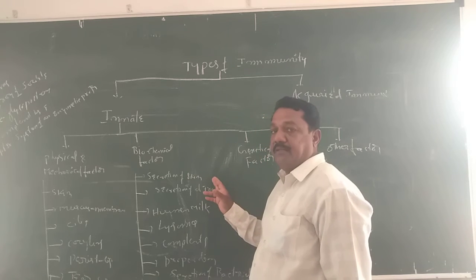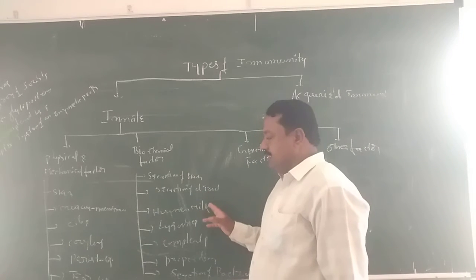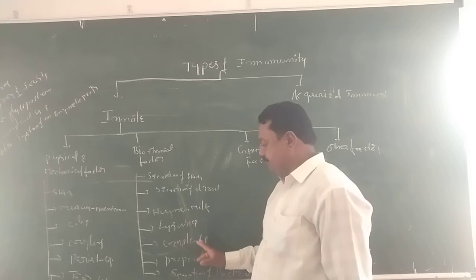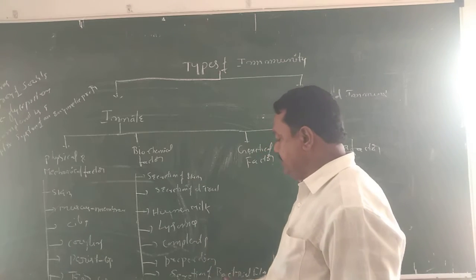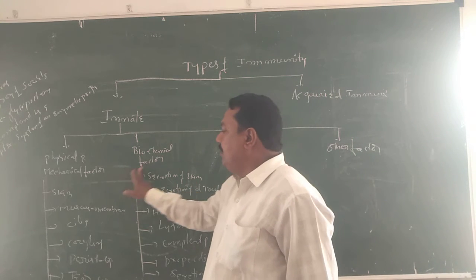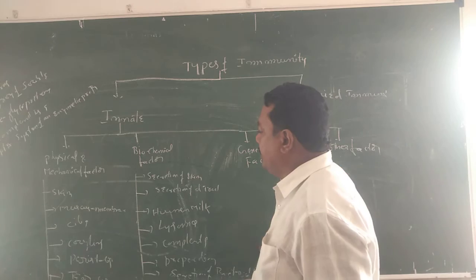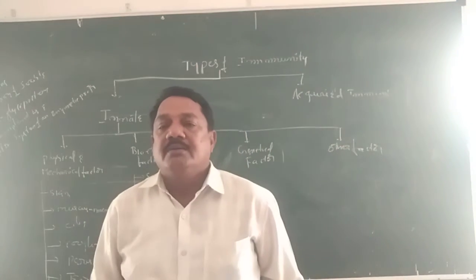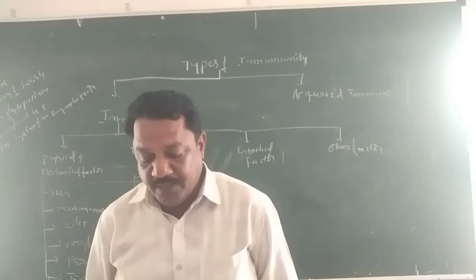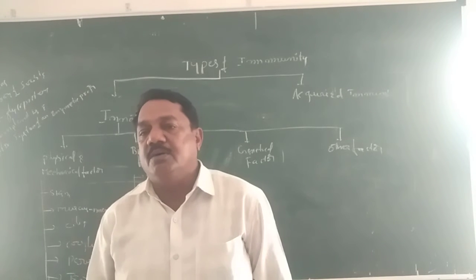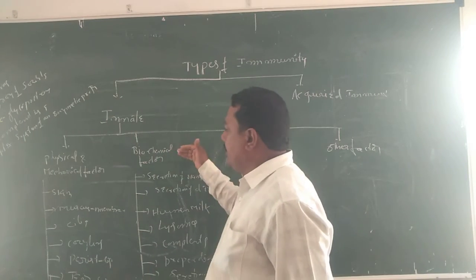They are secretions of skin, already discussed. Second, digestive secretions, human milk, lysosome, interferons, complements and proteins, and secretions of bacterial flora. These are all biochemical factors that kill different kinds of microbes, viruses and fungi. So these come under the biochemical factor.